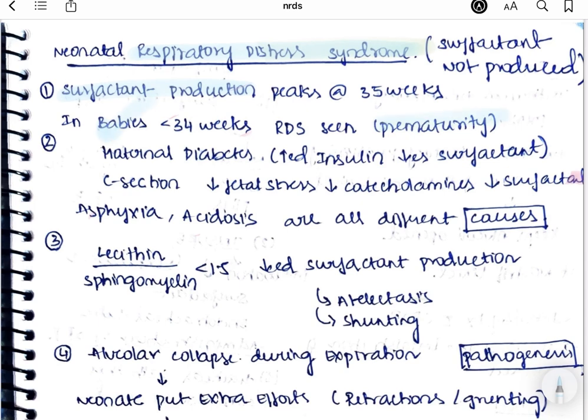Coming to the other causes, it also includes maternal diabetes. In case of diabetes, there will be increased insulin, right? So this increased insulin will cause decreased surfactant production. So maternal diabetes can also be the reason for respiratory distress syndrome in neonates.